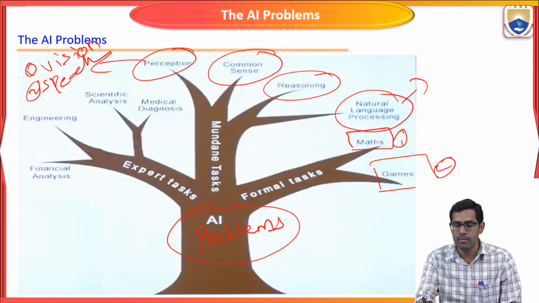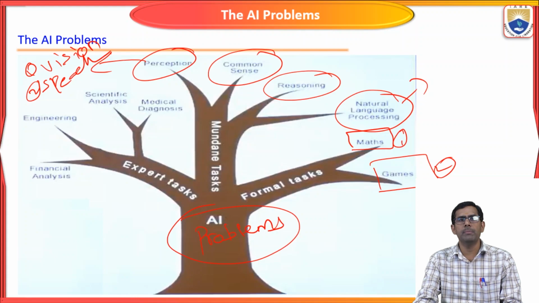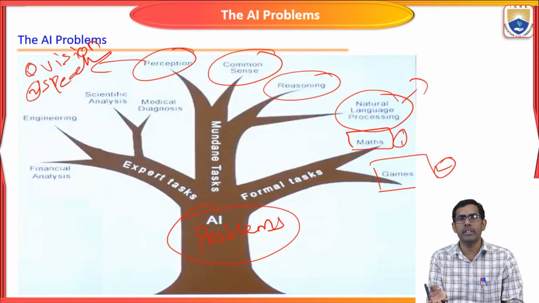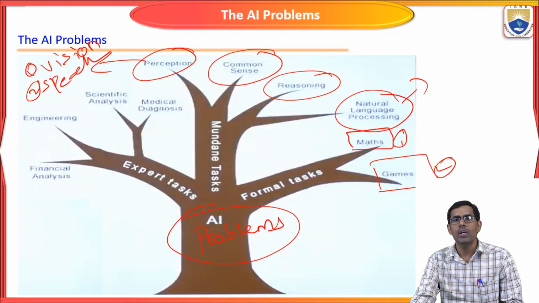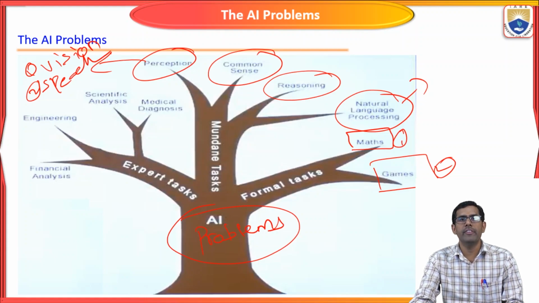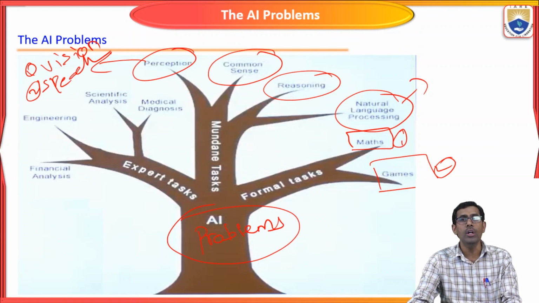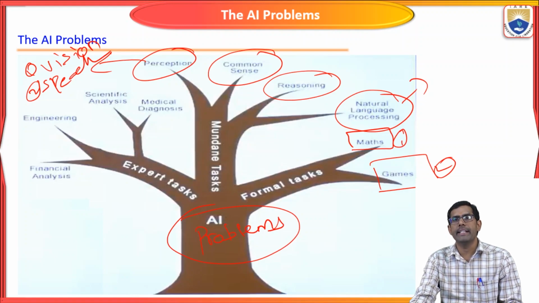Next one is games. Human beings play various games, either indoor or outdoor. If you are playing indoor games like chess, the way we think to move all the coins, the artificial intelligence system also has to think in which direction and in what way to move from one place to another. In outdoor games, like kabaddi or cricket, based on the terms and conditions, the way humans think, the AI system also has to think and play the particular games. So that comes under the formal tasks.